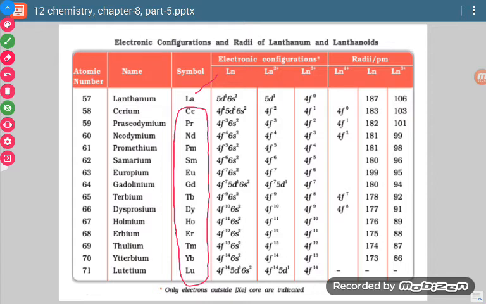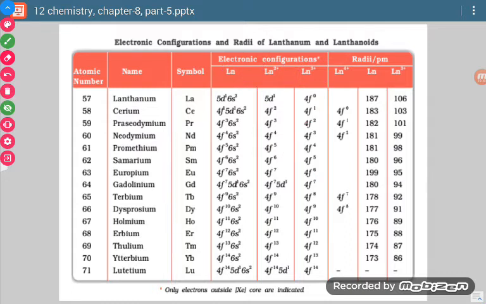The very important ones which you have to learn are lanthanum, cerium and lutetium. Cerium is the first element of the lanthanoid series, and lutetium is the last element of the lanthanoid series. If you see, there is addition of electrons in the 4f orbital. It starts from 1 and goes up to 14 at the end. Here Ln is the basic element. Ln2+ is when 2 electrons are removed, Ln3+ is when 3 electrons are removed. For all these ions, they have shown how many electrons will be there in the valence shell.